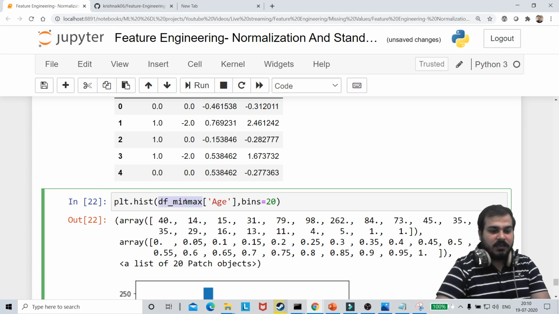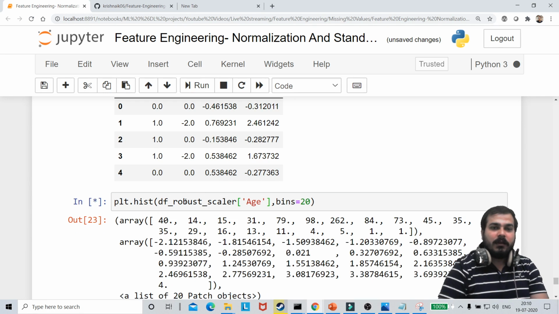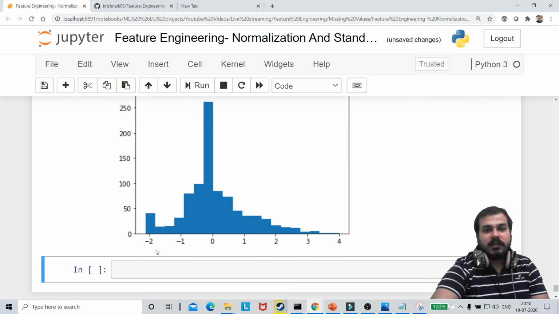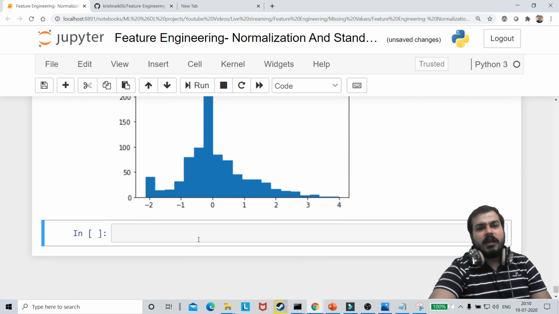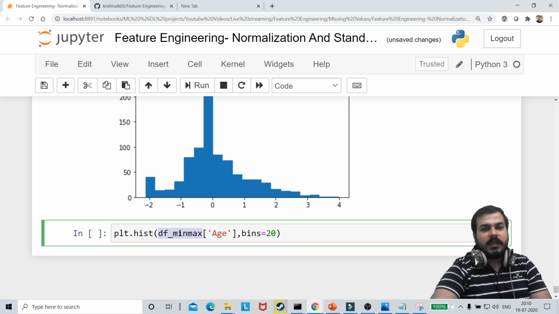Oh, sorry. This is df of robust scalar. I have to see it in this particular way. So here the value is ranging between -2 to +4. Yeah, there are only 4 quantiles, guys. And with respect to fair also, I can check it out.